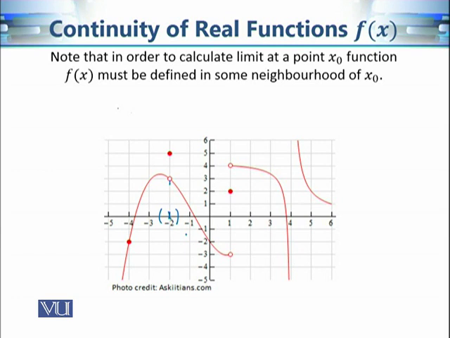Okay, so intuitively speaking, the left hand limit is where we reach if we are moving along the graph of the function. Now, if there is no graph in the neighborhood of -2, then you cannot move along the graph. So you should know the function in some neighborhood of a point if you want to calculate the limiting value at that point. And of course, the functional value can be calculated at a point, and if the limiting value is equal to the functional value, then the function is continuous at that point.